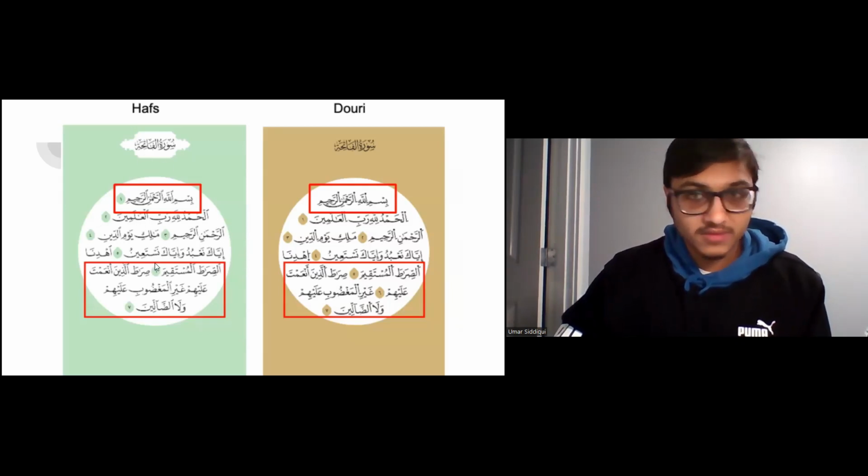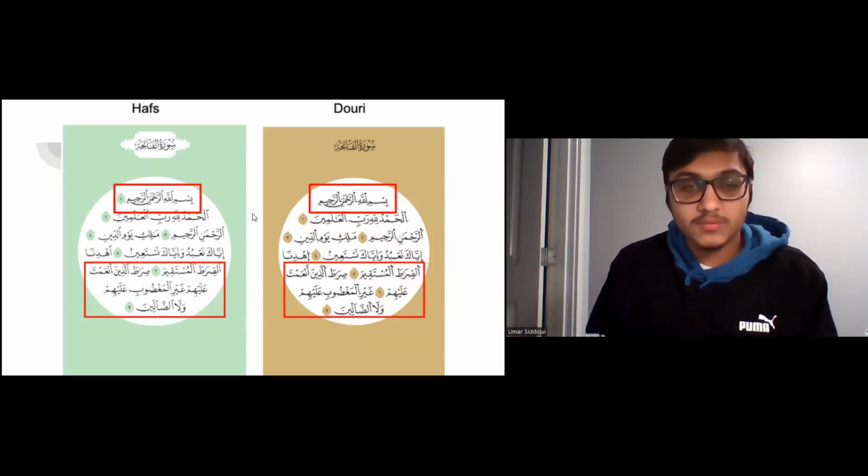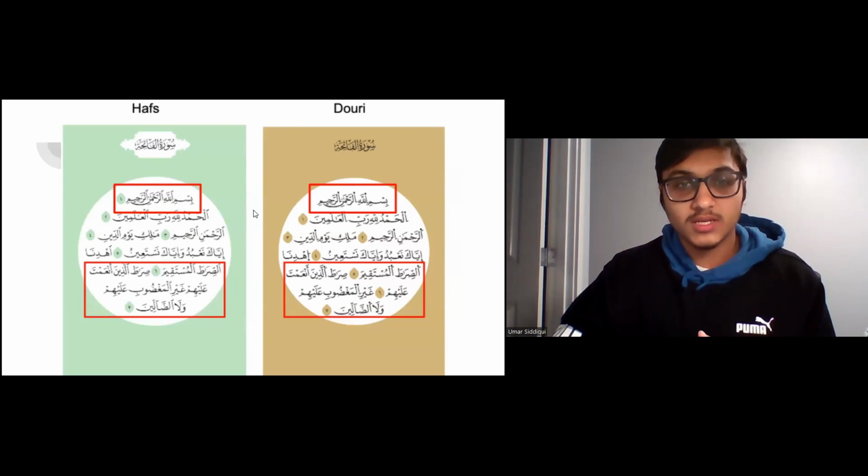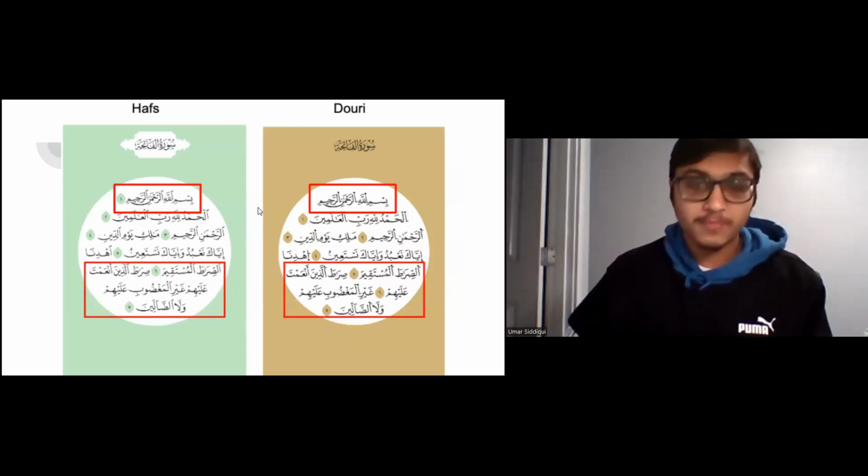As you can see over here on the left-hand side, we have a page of Surah Al-Fatiha from Hafs and a page of Surah Al-Fatiha from Duri. And as you can see, there are different counting schemes and different ways ayahs are identified. Because of this, we cannot just use the same bounding box for an ayah across narrations. We're going to have to use different ones per the image and per the narration that we're looking at.